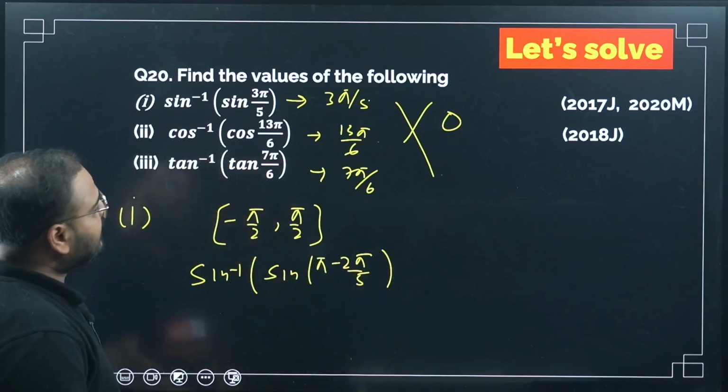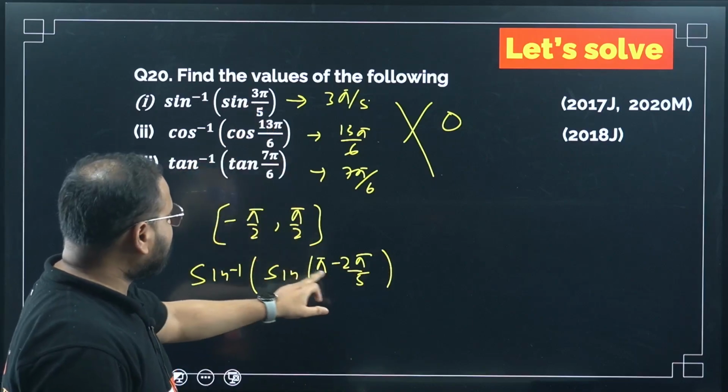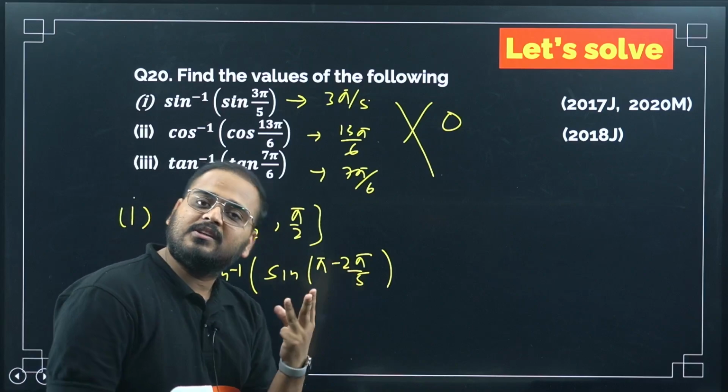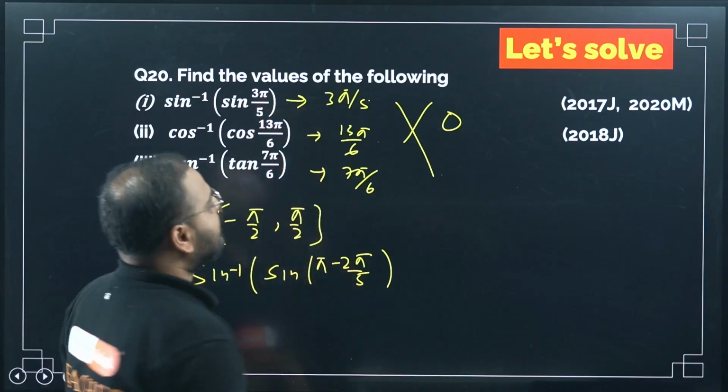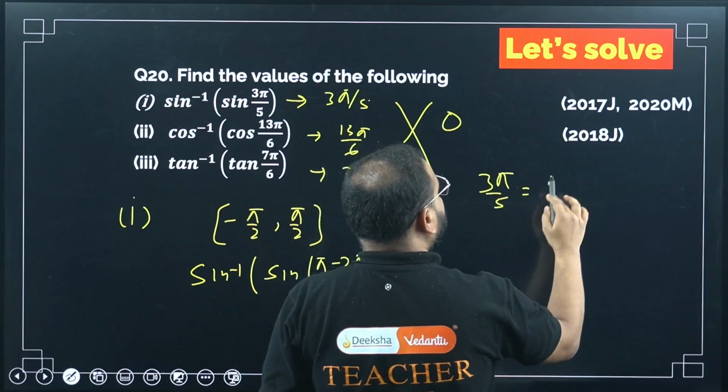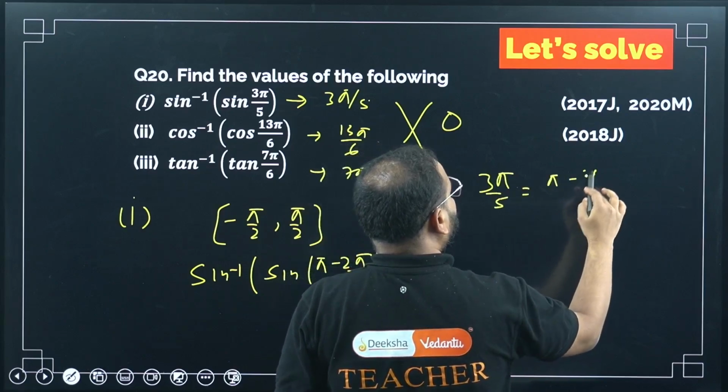Yes, please check. I am writing 3 pi by 5 as pi minus 2 pi by 5. Simplify, 5 pi minus 2 pi will be how much? 3 pi by 5. So same angle. I have rewritten the same angle, no change, 3 pi by 5 as pi minus 2 pi by 5.